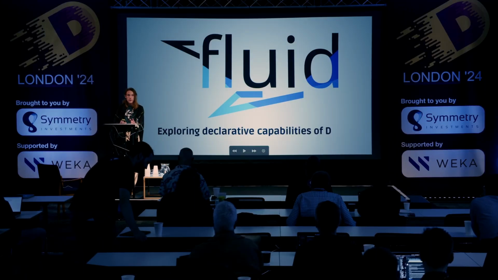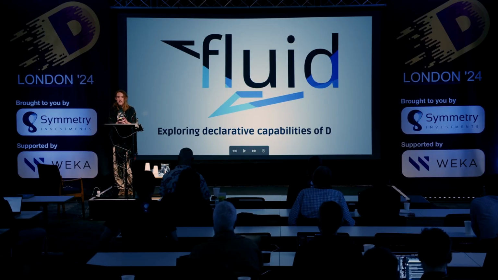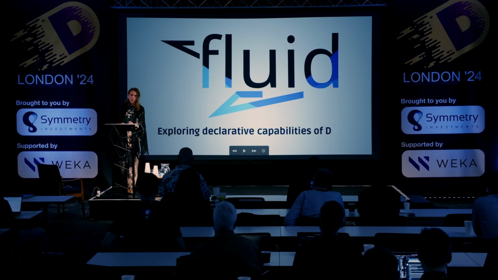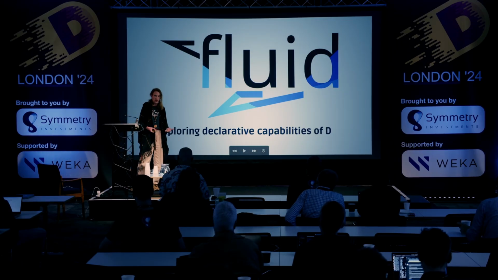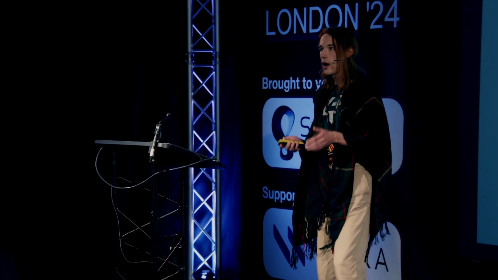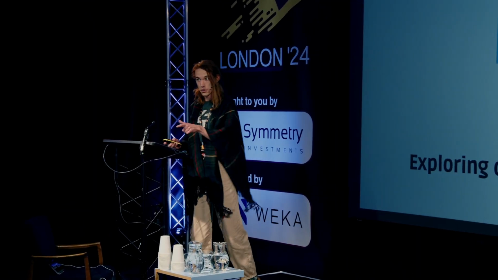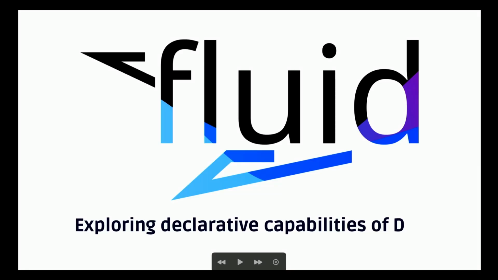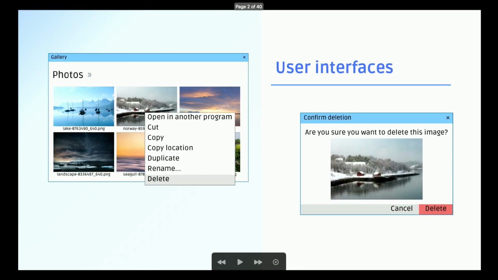What I want to point out today is what makes D great for declarative programming. After all, it's my choice language. Out of so many possibilities, so many available languages, I chose D, and I made Fluid with it. So I want to show you how it's good for declarative programming using metaprogramming, and how you can take advantage of it. So when I say user interfaces, I mean means of communication, right?